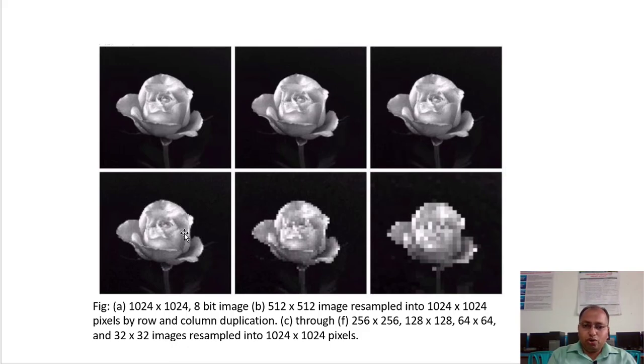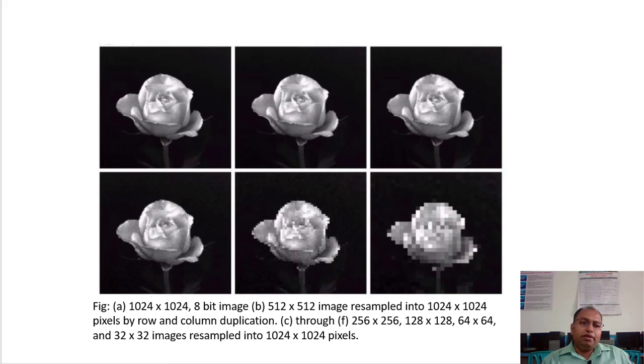But after 256, at 128, then 64, and then 32, they get blurred. The images look blurred as we keep downsampling. This is the image that is 32 by 32 while keeping the dimension as 1024 by 1024. That means we have zoomed it.